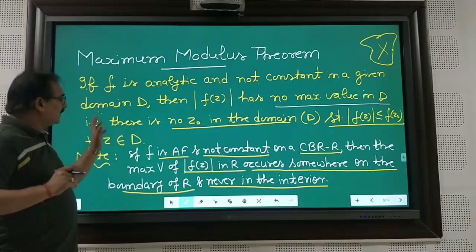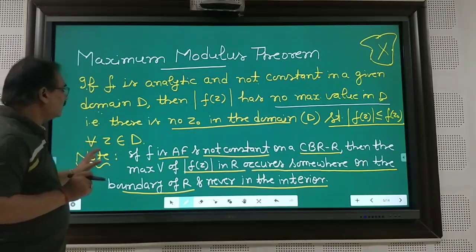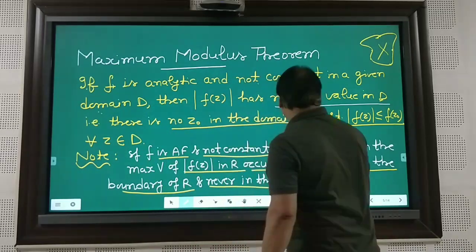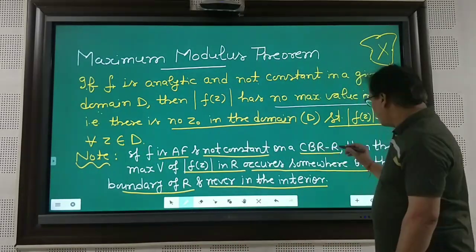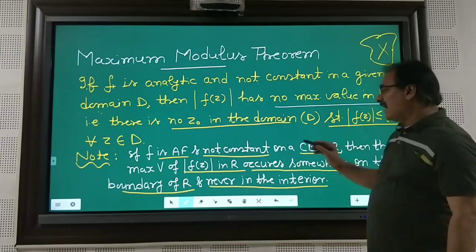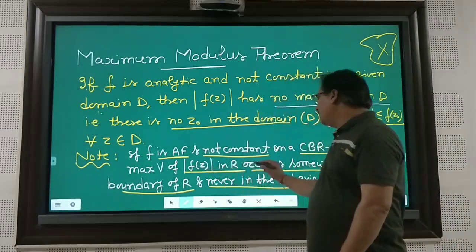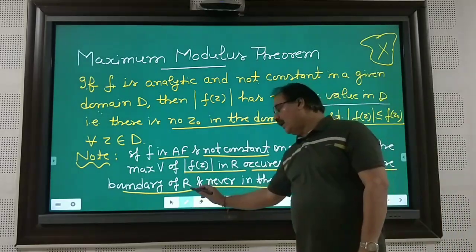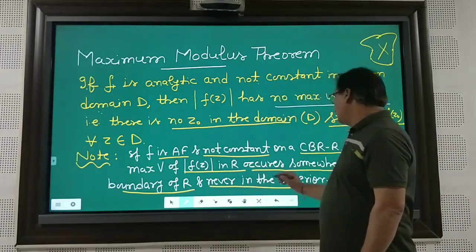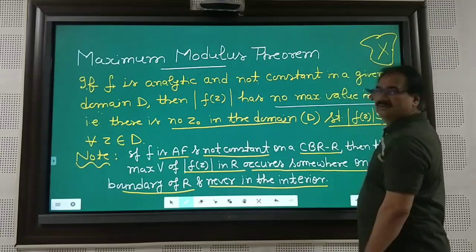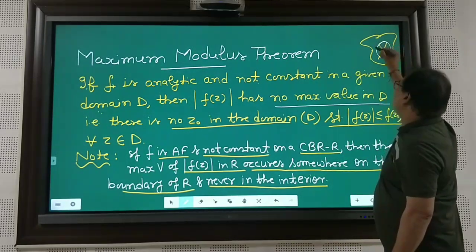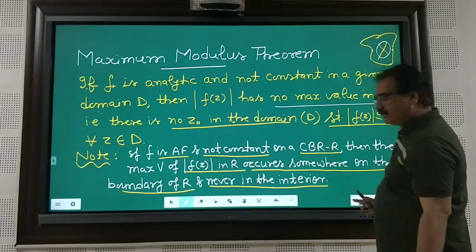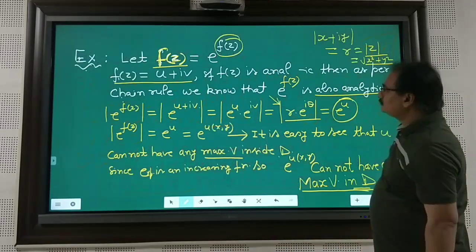You can take one note here. If f is an analytic function and not constant on a closed bounded region R, then the maximum value of mod of f(z) in R occurs somewhere on the boundary of R and never in the interior. This will never be in the interior. It will always be at the boundary of the region, whatever the region may be.